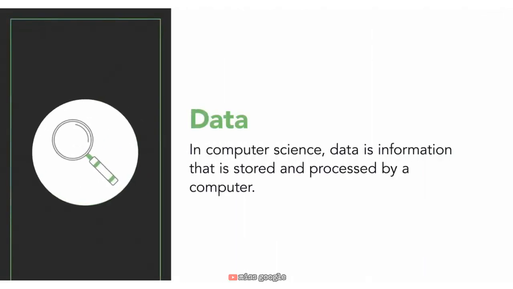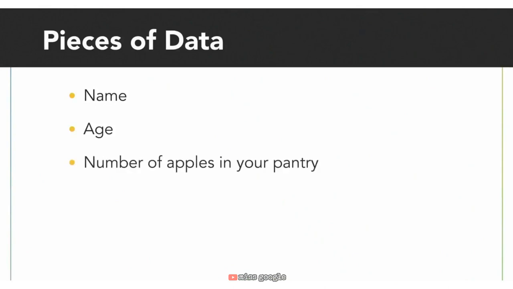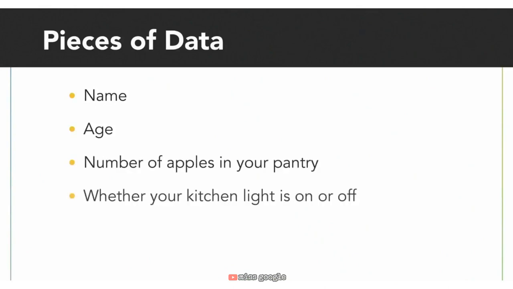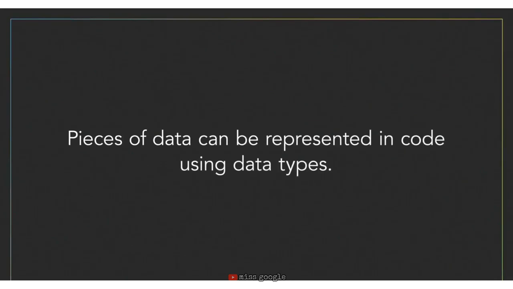In computer science, data is information that is stored or processed by a computer. While that might seem fairly abstract, there are many data points we use in everyday life. Your name, your age, the number of apples in your pantry, whether your kitchen light is on or off. These can all be considered pieces of data. And we represent pieces of data in code using data types.